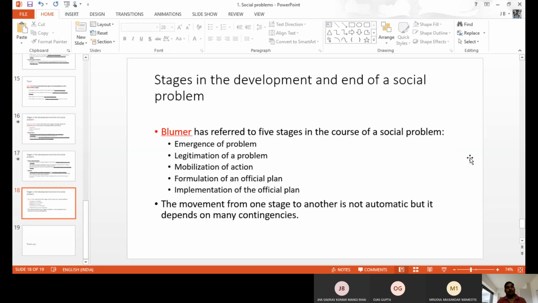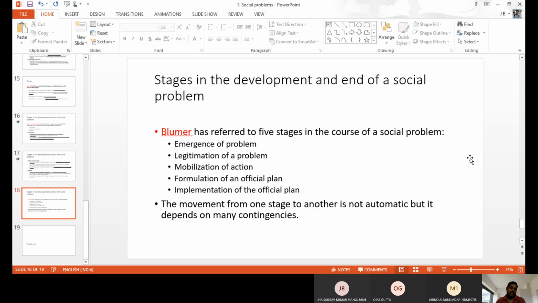Blumer introduced five different stages in the development and the end of social problems. Like emergence of the social problem, legitimation of the social problem, mobilization of social action, formulation of an official plan, and implementation of the official plan.